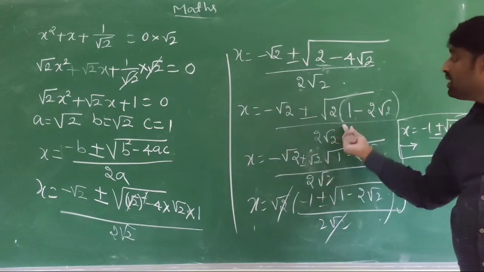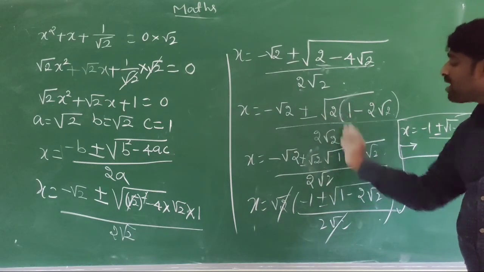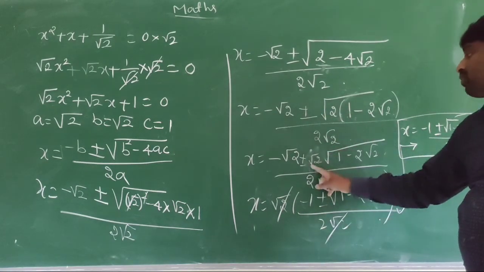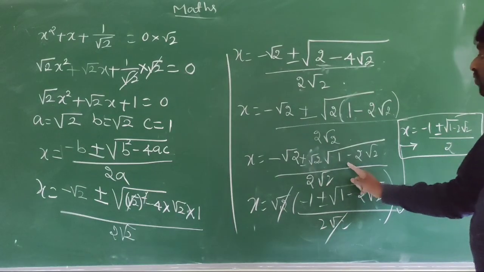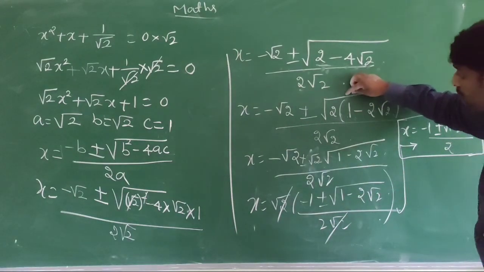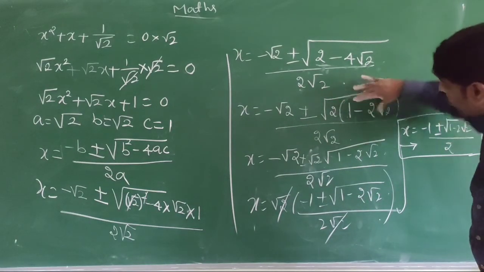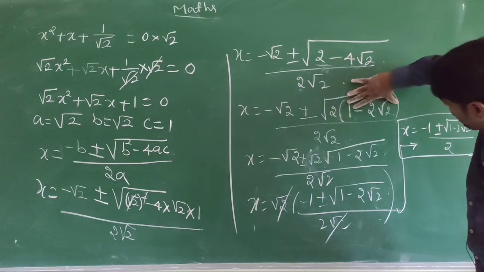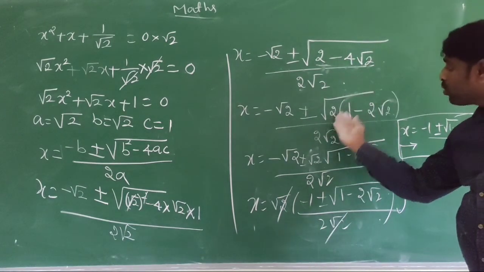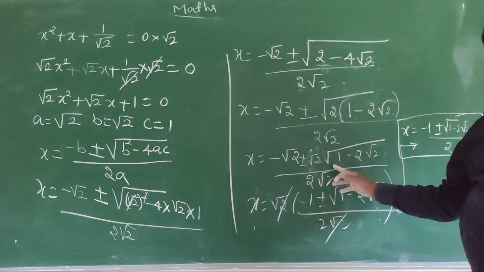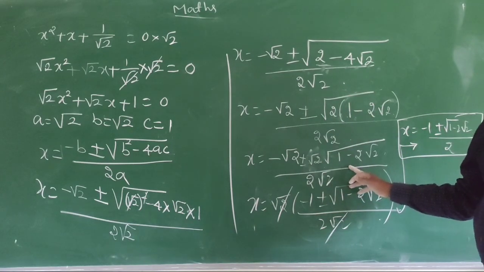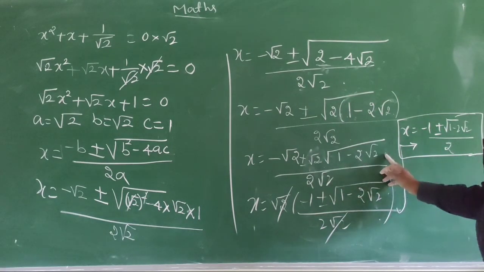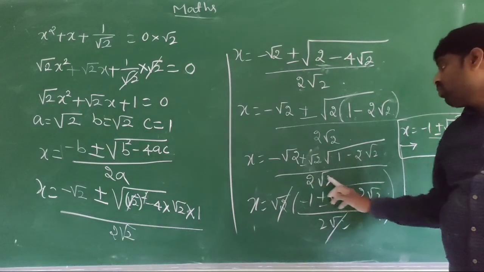Minus root 2 I take outside, plus or minus root 2 times the square root of 1 minus 2 root 2, divided by 2 root 2.